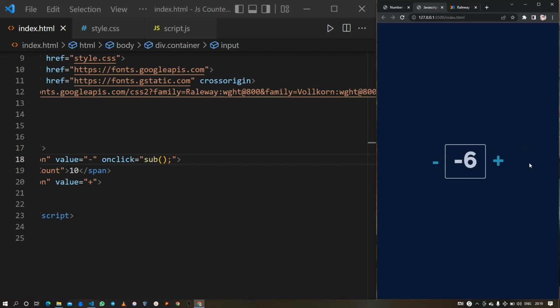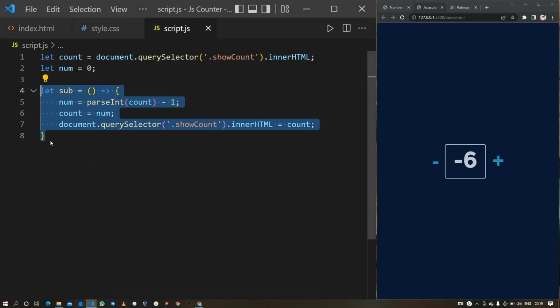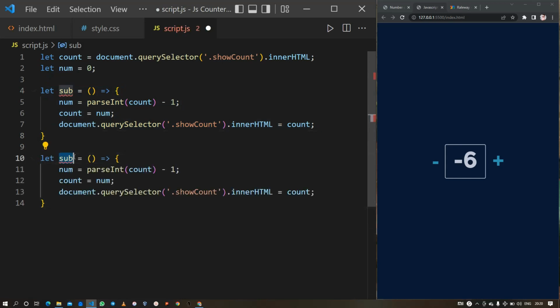The same thing we need to do with our plus button. Okay, so let's just do it. Back to here, and for this I'm just going to copy this from here and then paste it here, and change the name of the function from sub to add, and then the minus sign to plus sign, and that's it.